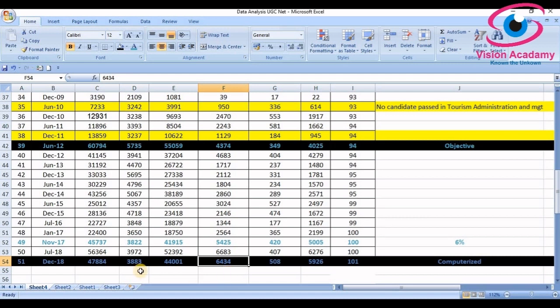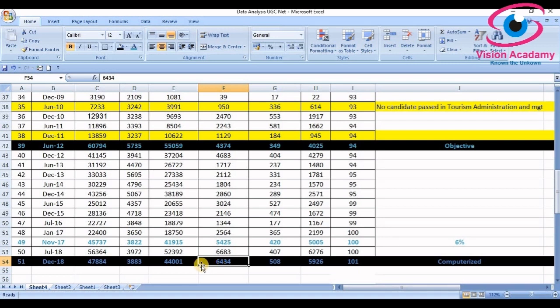The reason behind it is that commerce people have sufficient knowledge regarding computers, compared to the aggregate of all discipline candidates. It means there are some subjects in which there is not much scope for computers. So in those disciplines, candidates are not able to understand the online exam, that is, the computerized exam. Due to that, total qualified candidates decreased, whereas in commerce, it is not the case.